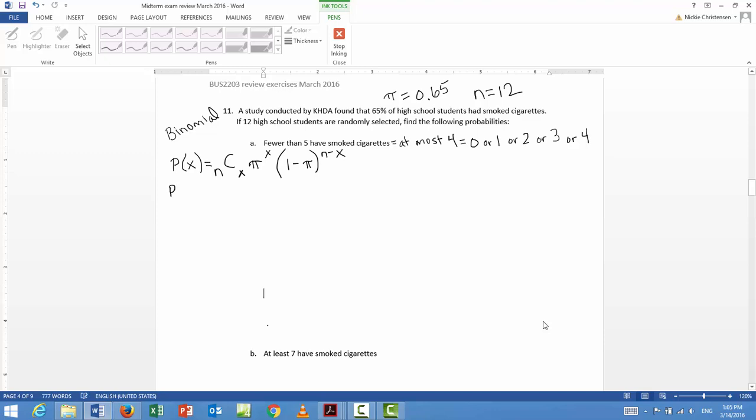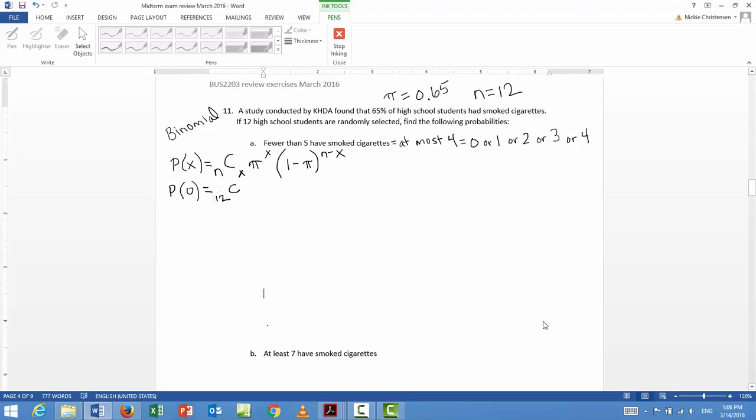So do the probability of 0. Okay, so 0 is our x. We have our n written up here and our pi. So it's just a matter of slotting the values into the formula and being careful, not making a mistake.